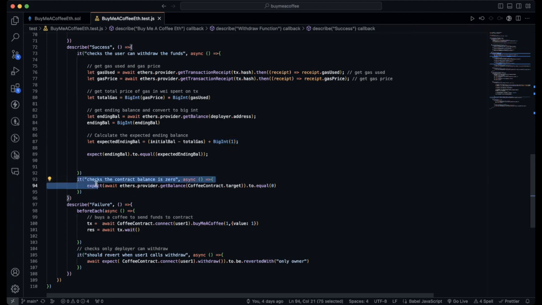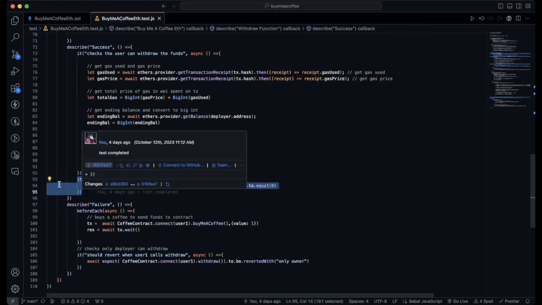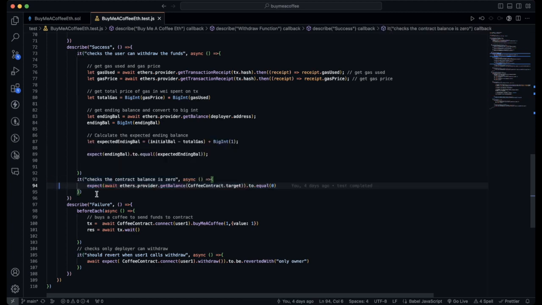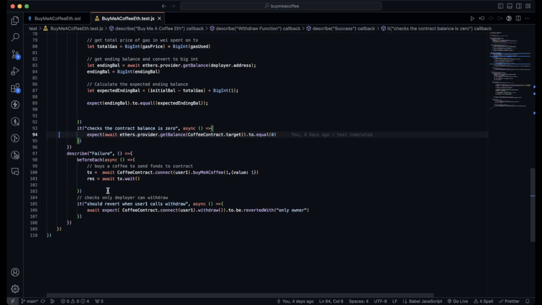Following that, we also want to ensure that the contract balance is set to 0 after the Ether is withdrawn. And then, like I mentioned, we always want to check for the failure case, where we'll be running a beforeEach, checking that the coffee contract connects to user one, not the deployer, to buy a coffee. And then we try to connect back to user one to withdraw the coffee money purchased, even though user one is not the deployer, which will ultimately revert.